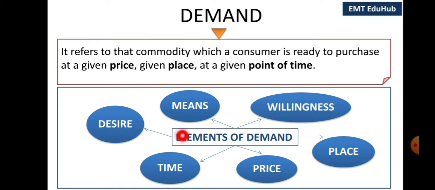Now, elements of demand. First, desire, the commodity which is to be acquired. Second, means, consumer should have purchasing power to fulfill the desire. Third, willingness, consumer should be ready to spend the money. Fourth, place, commodity should be available in the market. Fifth, price of the market and time.